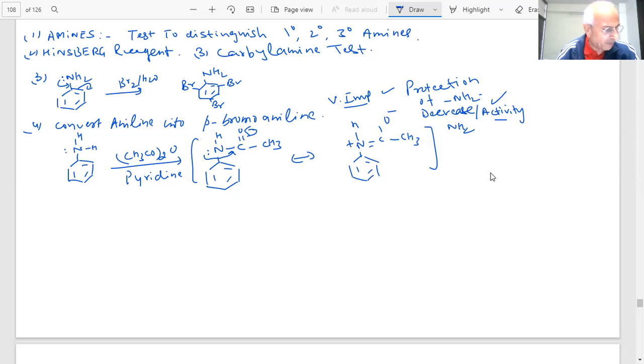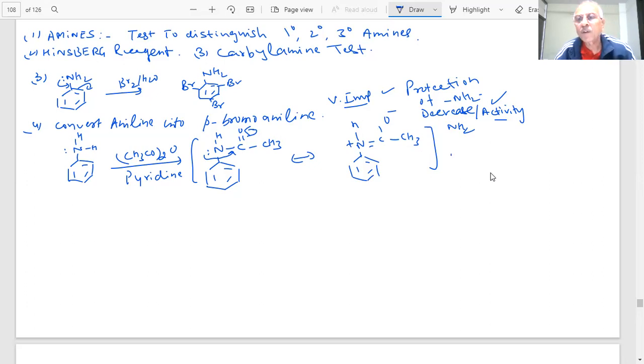Therefore, students, what will happen? The activation which was there has been decreased. There is a resonance between these two structures. There is some amount here, but then it is also delocalized. Wherever there is such charge delocalization, the lone pair of electrons is going to the oxygen side. Therefore, students, the activity of this NH2 group will be decreased a lot.